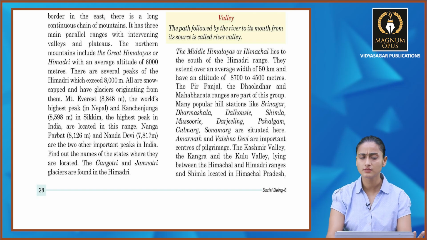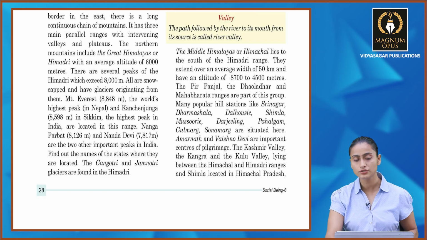There are several peaks of the Himadri which exceed 8,000 meters, and all are snow-capped and have glaciers originating from them. Mount Everest, which is 8,848 meters high, the world's highest peak, in Nepal, and Kanchenjunga, which is 8,598 meters, in Sikkim, the highest peak in India, are located in this range. Now Nanga Parbat, around 8,126 meters, and Nanda Devi, which is 7,817 meters, are the two other important peaks in India. Find out the names of the states where they are located, and the Gangotri and the Yamunotri glaciers are found in the Himadri.